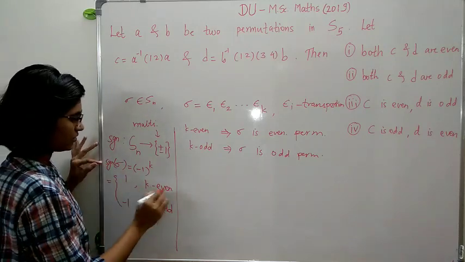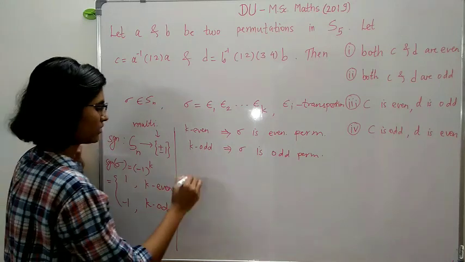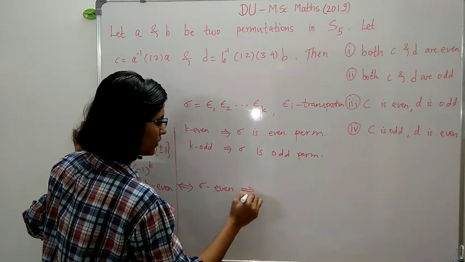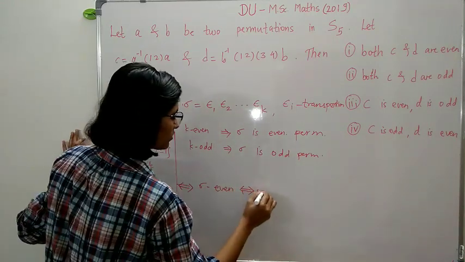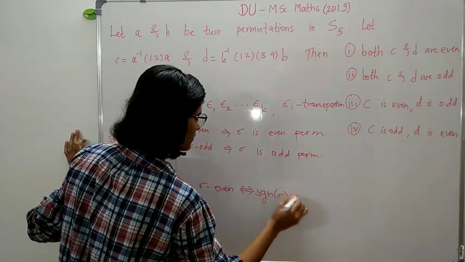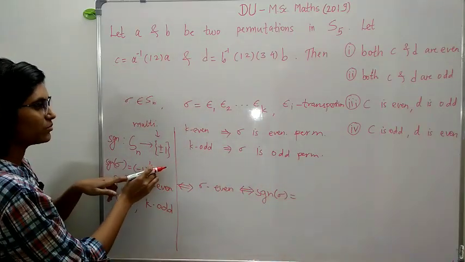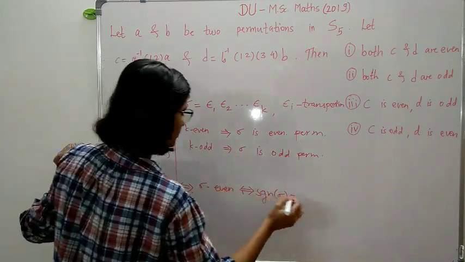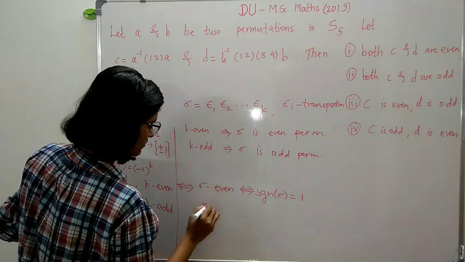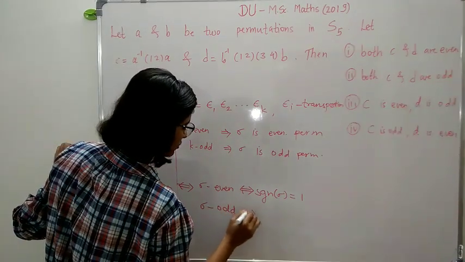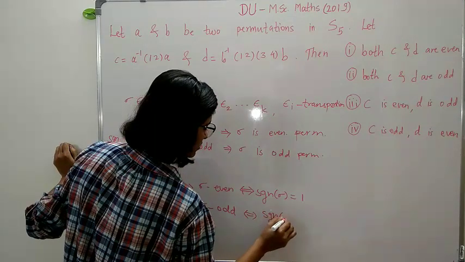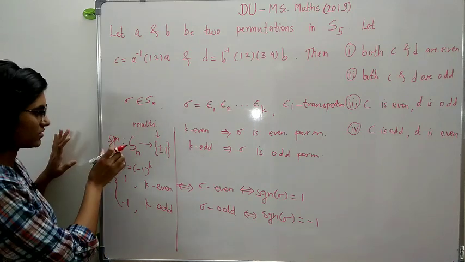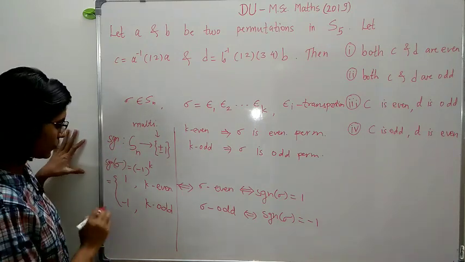So this is equivalent to: sigma is even if and only if the signature of sigma is 1, since k even means this is an even permutation. Similarly, sigma is odd if and only if this signature is minus 1. Right. Now note that this signature function is a homomorphism.